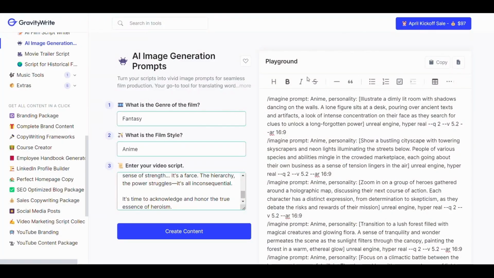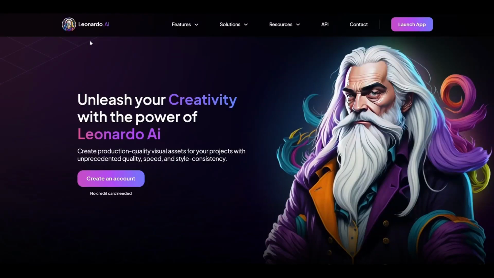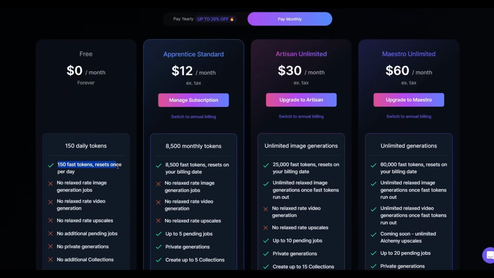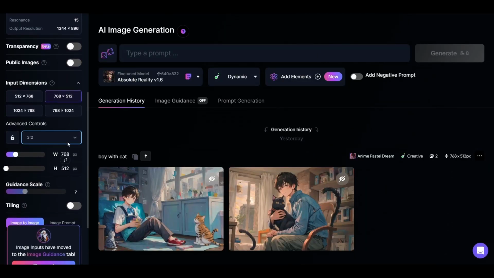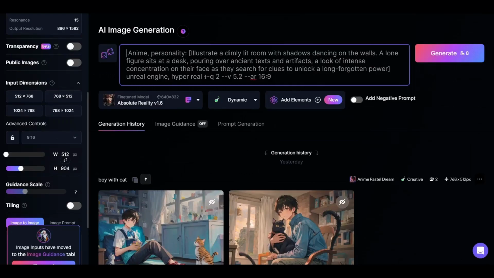As you can see, these are the prompts. Simply copy one of them and go to Leonardoai website. This website provides 150 daily tokens for free. Click on image generation. Then make sure that you have chosen this size so that it is suitable for shorts. Then put the prompt here and remove imagine prompt and these letters and numbers.